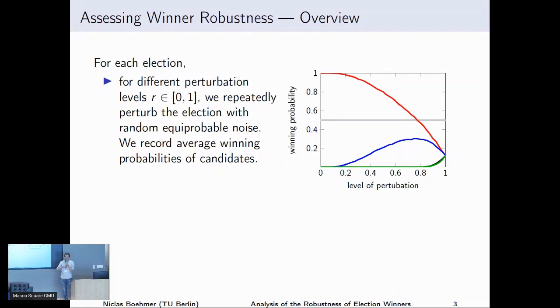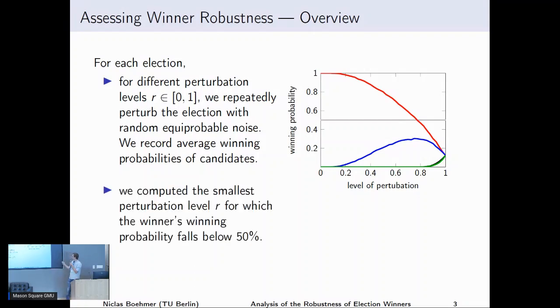And we believe that this slope gives us some insights into how robust the win of the candidate is. So for example, here it goes down rather slowly. We will later see examples where it changes much more quickly. But sometimes we also just want a number to quantify how robust an election is. These graphs are nice to look at, but for this, we propose to use the so-called 50% winner threshold, which is the lowest perturbation level such that the winner's winning probability drops below 50%. In this case, it would be, for example, 0.8. Here, the red candidate doesn't win in more than half of all cases.